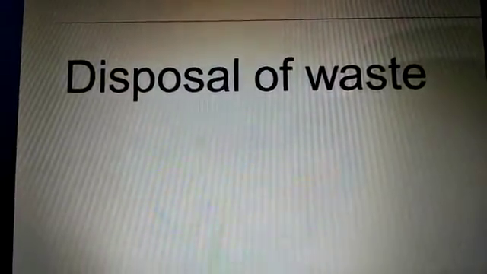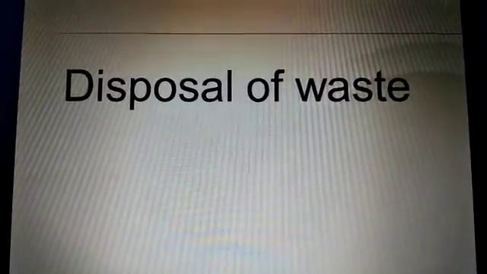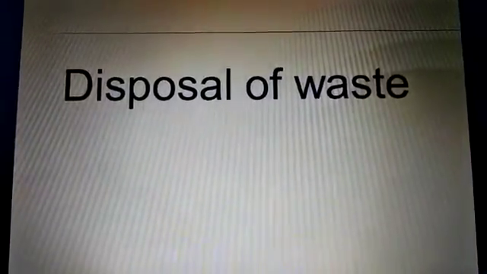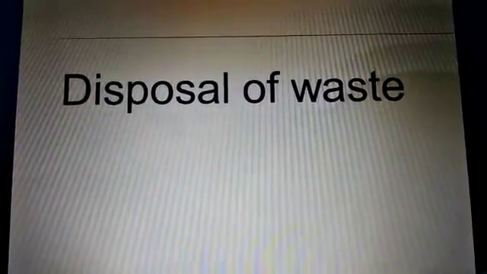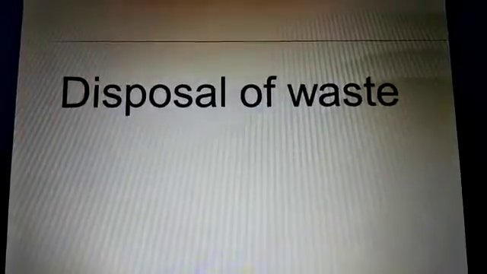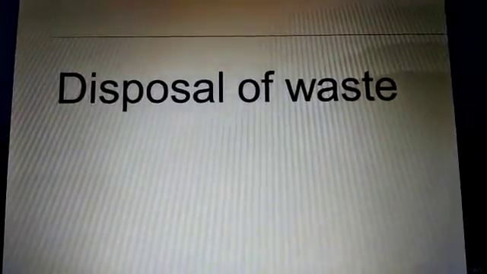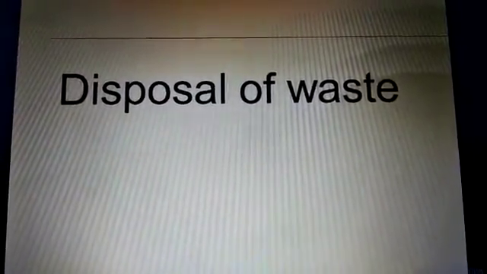Disposal of waste. Have you seen how waste is disposed of by the municipal corporation? They get rid of waste collected from all over the city or town in different ways. Now let's learn about them.